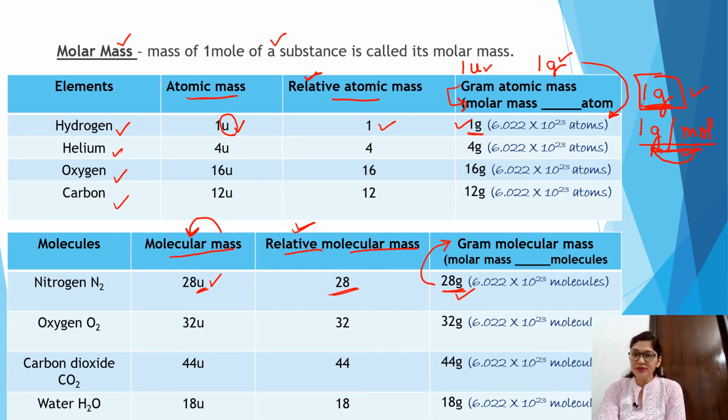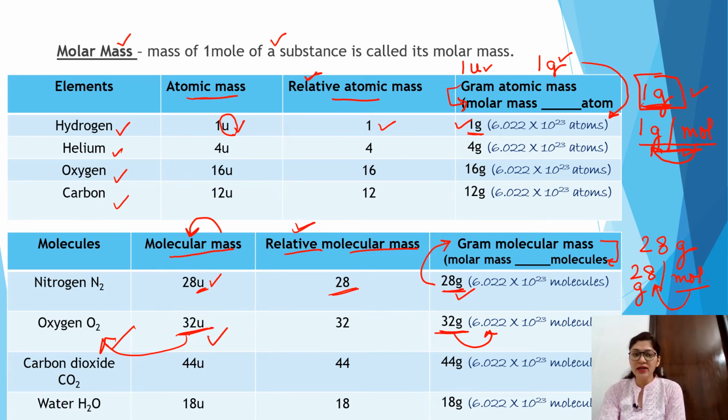And here what is the difference between these two? If I write 28 gram, then it is the gram molecular mass. If I write 28 gram per mole, then it becomes the molar mass. Means the mass of 1 mole of any substance is known as the molar mass of that molecule. Similarly, oxygen is 32 U. So U depicts the mass of 1 molecule of oxygen, whereas 32 gram depicts the mass of this much particles of oxygen molecules.